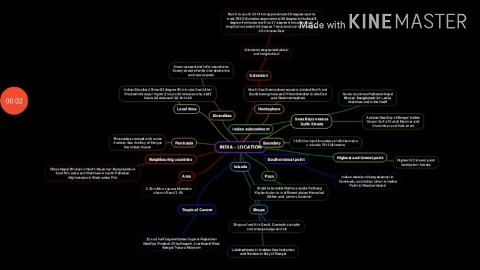Good morning students. Now I want to start my second video. The first video was based upon the importance of geography, and this is based on the first chapter, that is India location. Why do we study this chapter? Because to know more about India and so as to detect time and location through latitudes and longitudes, and because of its central position and its boundary with the ocean, it is named the Indian Ocean.